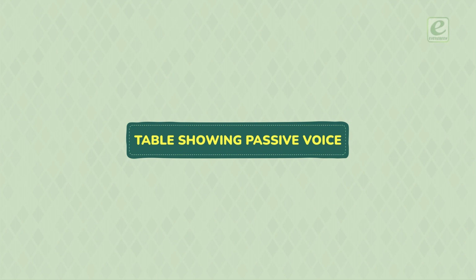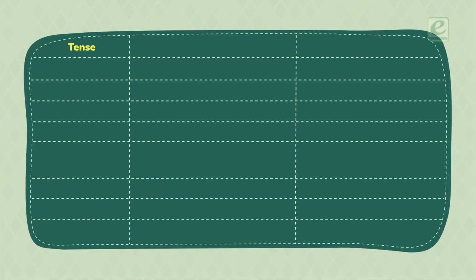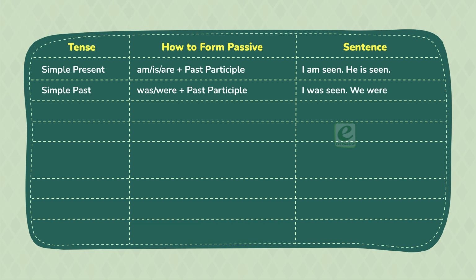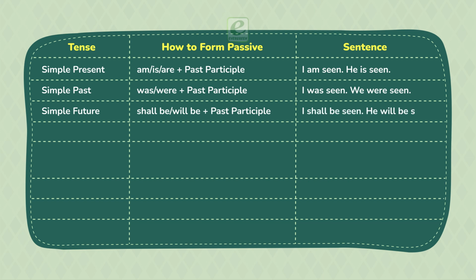Table showing passive voice. Tense, how to form passive, sentence. Simple present: am, is, are plus past participle. I am seen, he is seen. Simple past: was, were plus past participle. I was seen, we were seen. Simple future: shall be, will be plus past participle. I shall be seen, he will be seen.